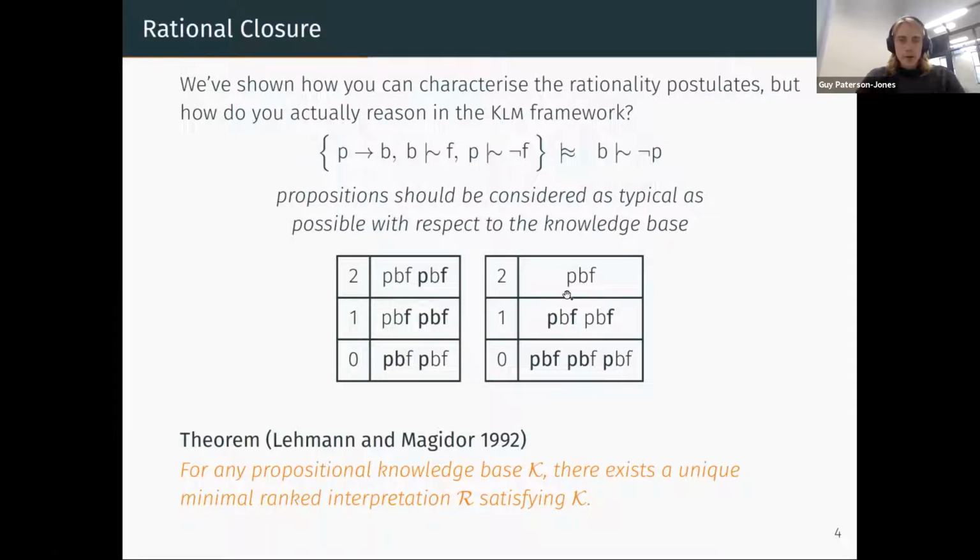So in other words, no matter what we started with, if we follow this minimization procedure, we always end up with the same ranked interpretation at the end of the day. So this minimal model is the rational closure of our knowledge base. And that, as Lehmann and Magidor argue, is a reasonably good notion of defeasible entailment.